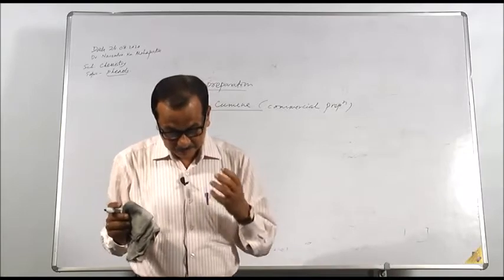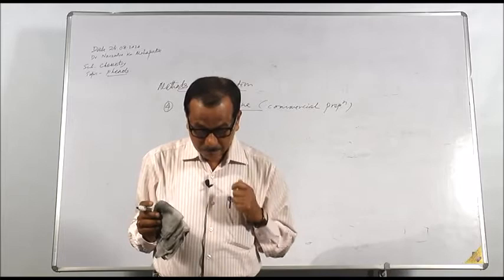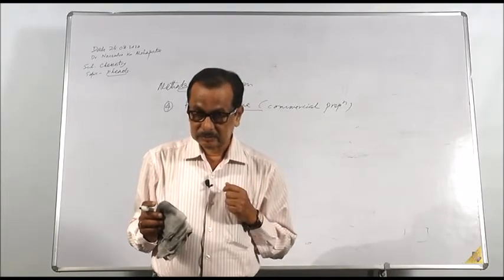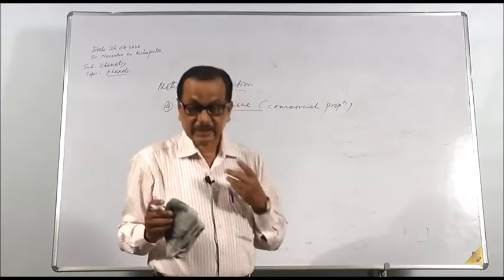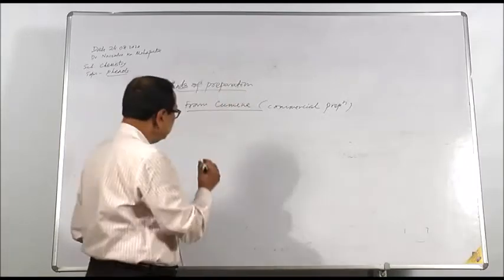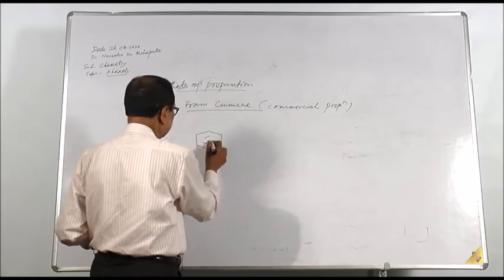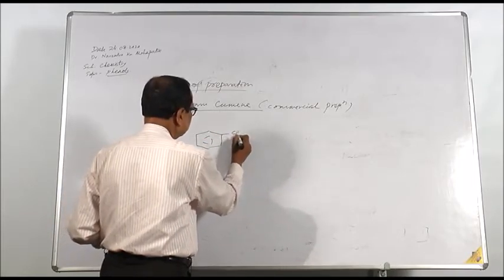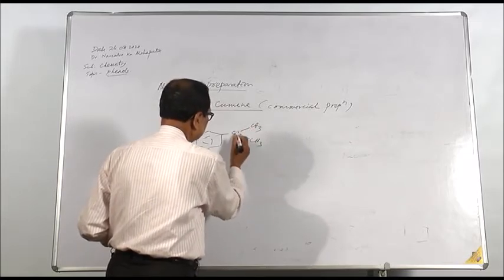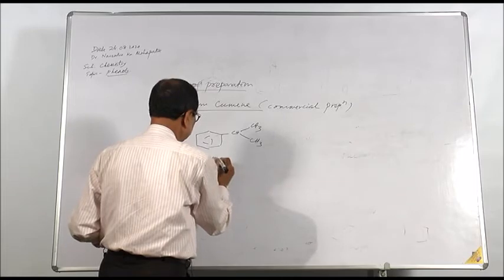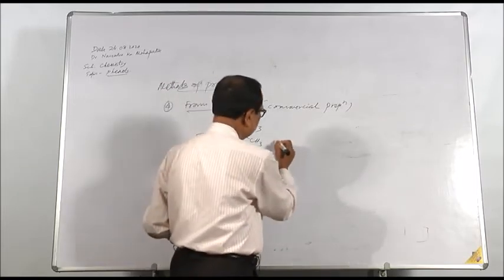We get a byproduct which on oxidation with hydrogen peroxide gives phenol. Structurally, cumene is like this, with CH3 groups. This is cumene. Cumene is oxidized.